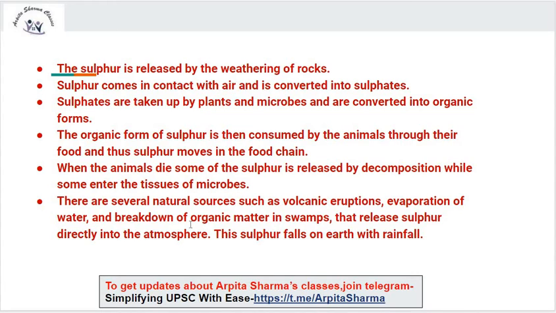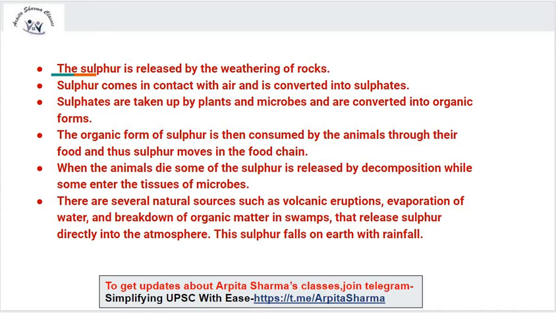There are several natural sources, such as volcanic eruptions, evaporation of water, and breakdown of organic matter in swamps, that release sulfur directly into the atmosphere. This sulfur falls on the earth with rainfall. So this is the sulfur cycle.